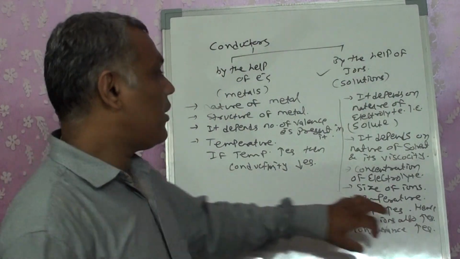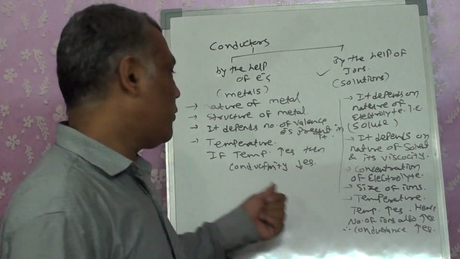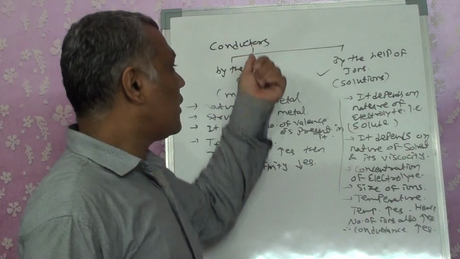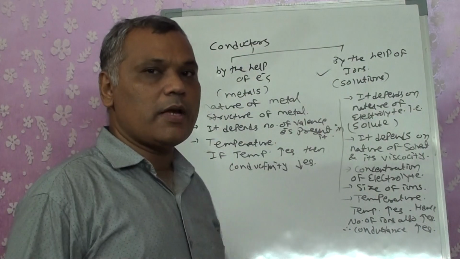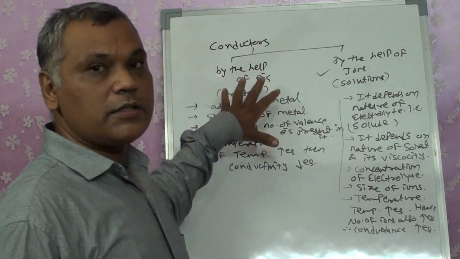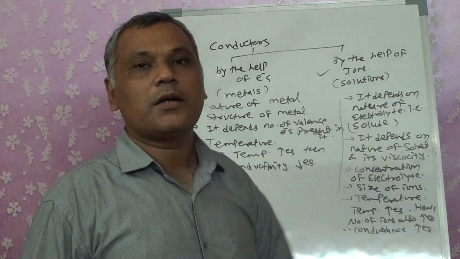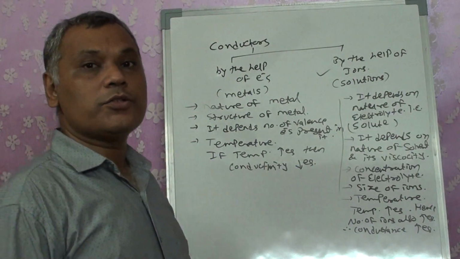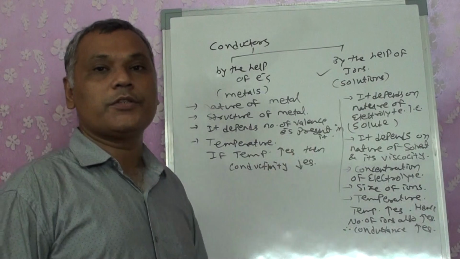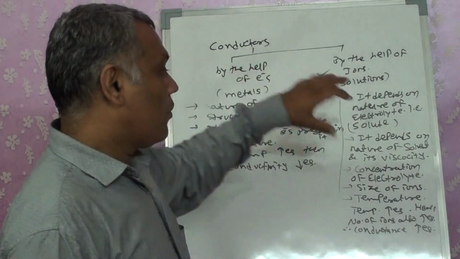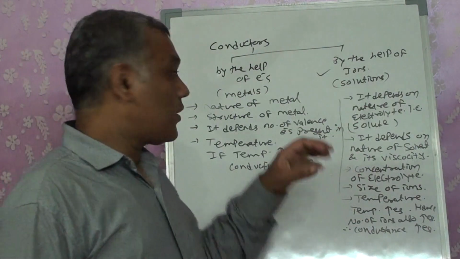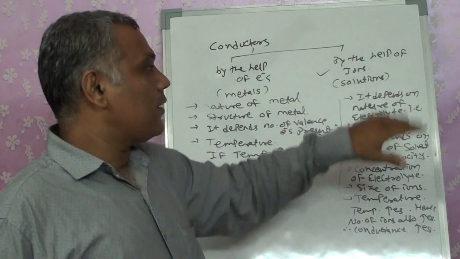So this can be a first question for you. Write the difference between conductance by the help of electrons and by the help of ions, that is, the metallic conductance and conductance through electrolytic solution. What is the difference between these two? Now, this was the first thing we understood, when it is a metal and when it is a solution.